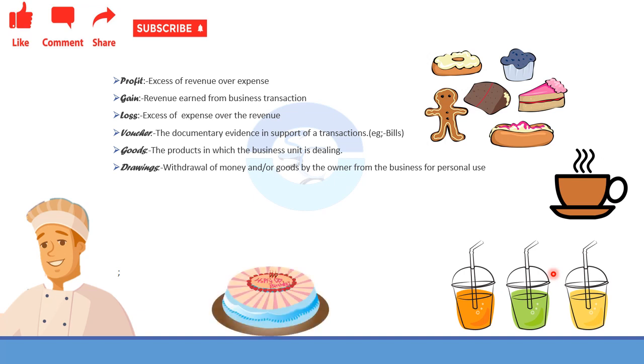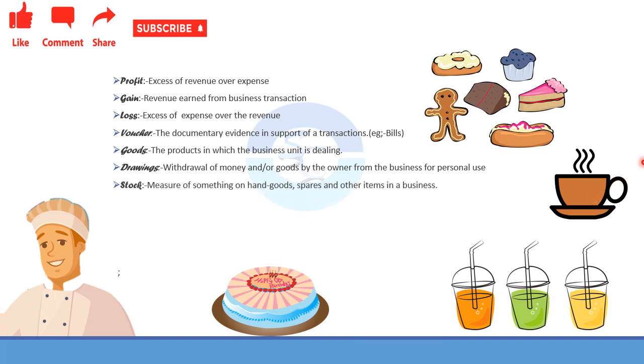Next is the stock. Stock means what is left over, what is in our hand after completing a particular day. It can be a month, it can be a year as well. So whatever goods, raw materials, everything which is left over after a particular time, is the stock.